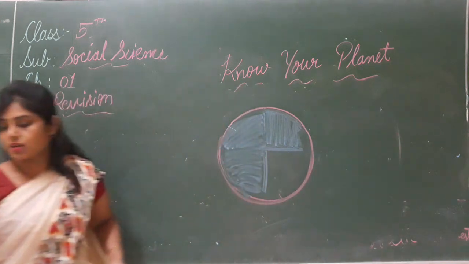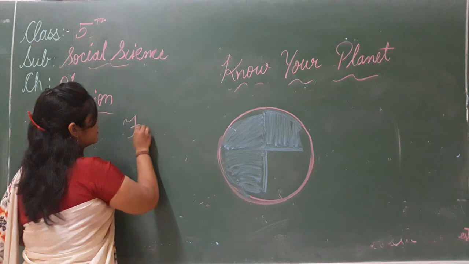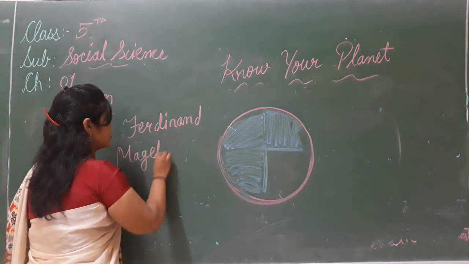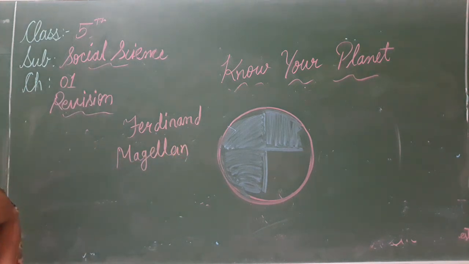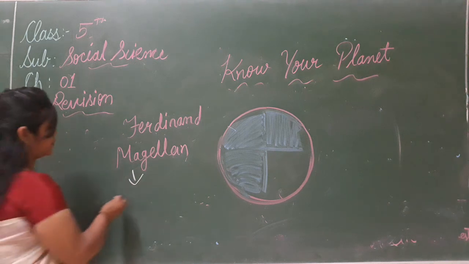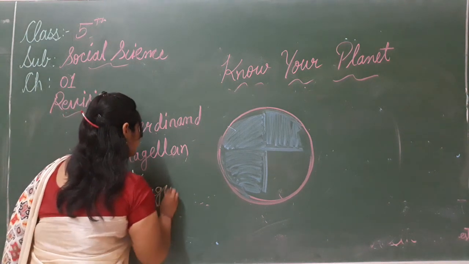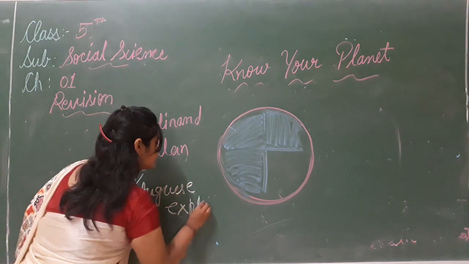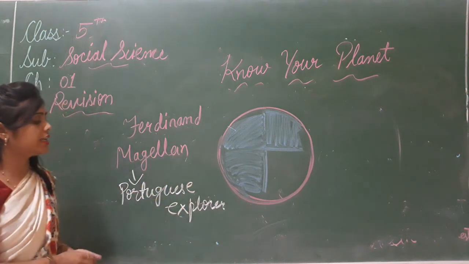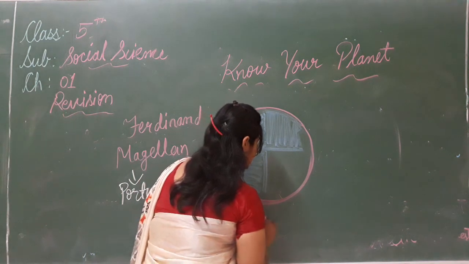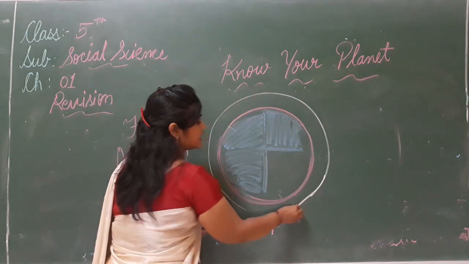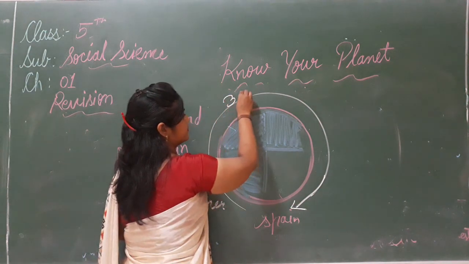But later Ferdinand Magellan and his crew members started their sea journey from Spain, and after 3 years they reached the same place where they started their journey.